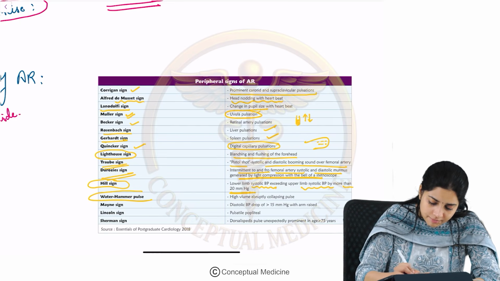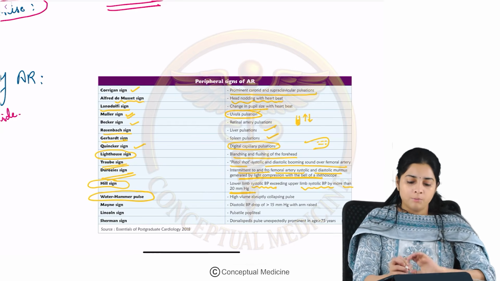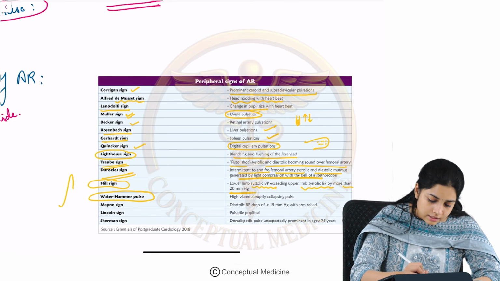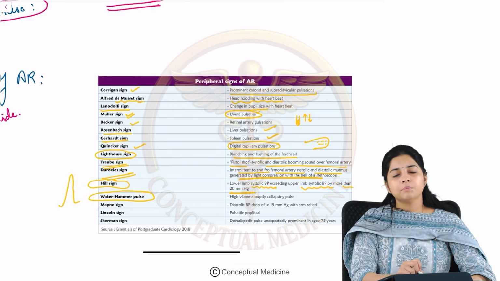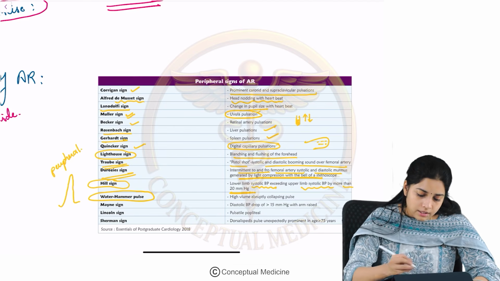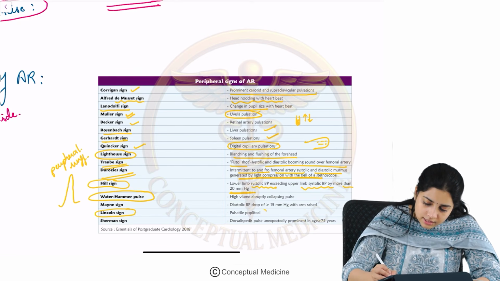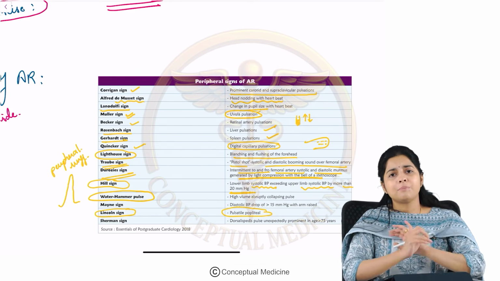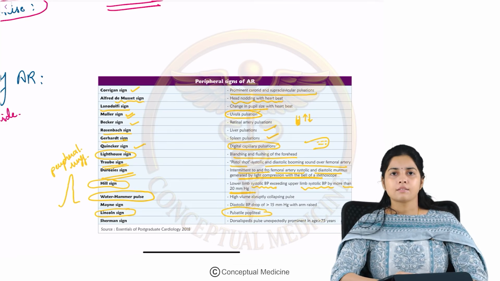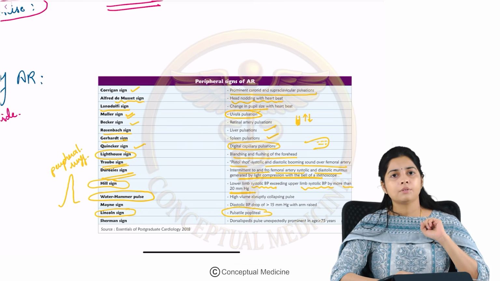What is the water hammer pulse? If you have gone through the lecture on pulse, you will understand what the water hammer pulse is. This is also called the collapsing pulse, where there is a rapid upstroke and a rapid downstroke because of the wide pulse pressure and the peripheral runoff. So this is what we call the water hammer pulse. Then you also have the Lincoln sign, which is nothing but the pulsatile popliteal arteries. So pulsations literally everywhere, and each of the pulsations in each of the areas are given different signs and names. Okay. So this is about the peripheral signs of aortic regurgitation.